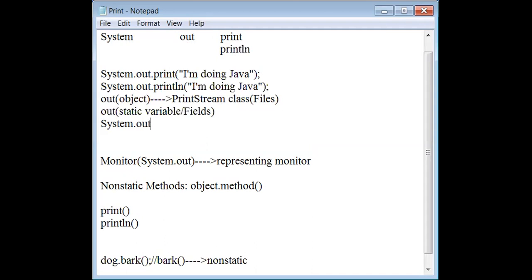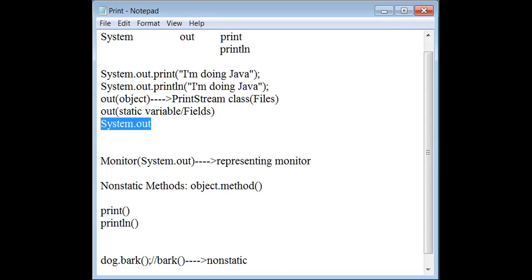You got the shape now. System dot out: out is a static variable present in the System class. And as a whole, system dot out is called an object. Don't forget that. That is very, very important. As a whole, system dot out is known as an object. Object dot method: you got two things done in one statement. Only three words are there.